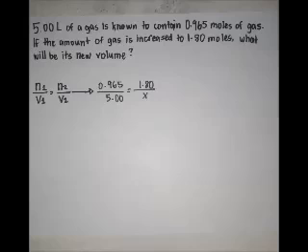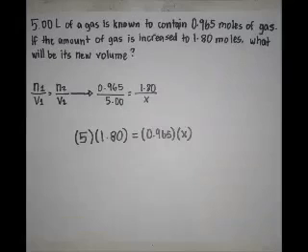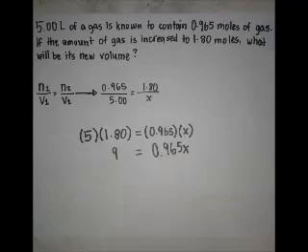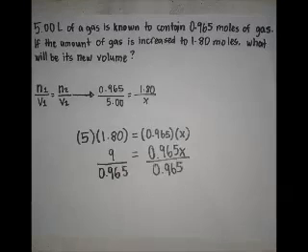In solving this problem, all we have to do is simply substitute, then cross-multiply, and this gives us 0.965 over 5 is equal to 1.80 over x. So 5 is to be multiplied by 1.80 and 0.965 is to be multiplied by x. 5 times 1.80 gives us 9, while the other side gives us 0.965x.